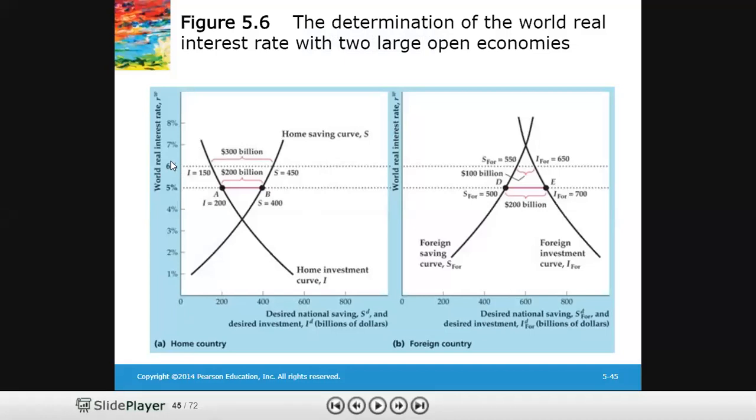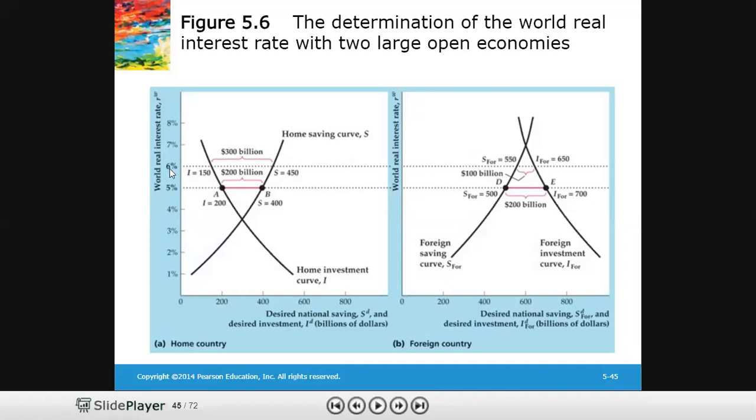If we consider a 6% interest rate, at 6% interest rate, the home country has a desired investment of 150 and savings of 450. So the gap between 450 and 150 is how much? 300 billion. And this is net lending. This 300 billion amount is available to the home country to be lent abroad.